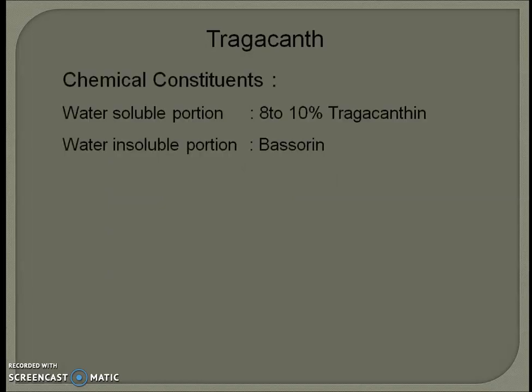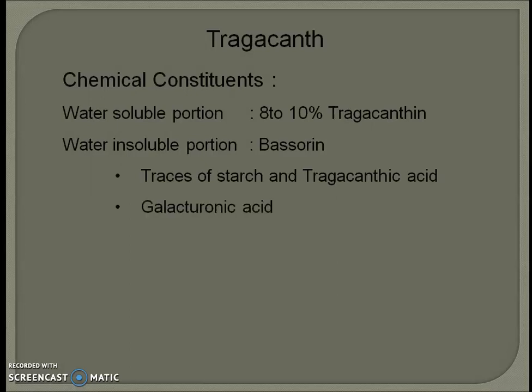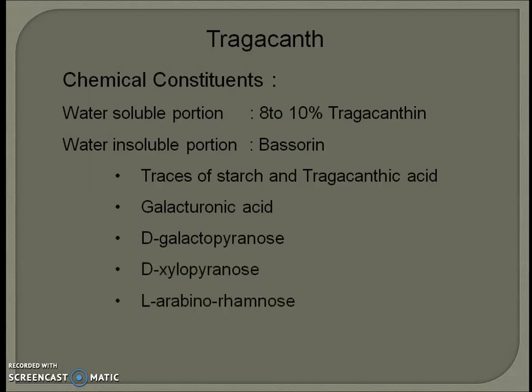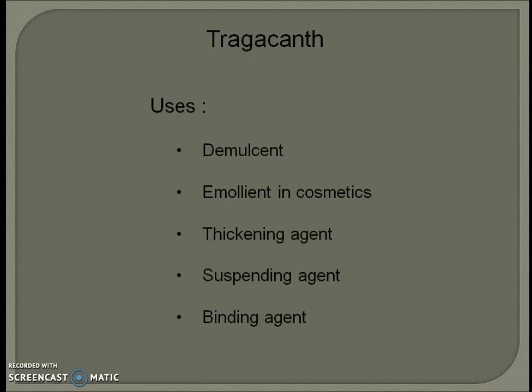Chemical constituent of tragacanth: water soluble portion 8 to 10% is tragacanthin and insoluble portion is known as bassorin. Traces of starch and tragacanthic acid are there. Galacturonic acid, D-galactopyranose, D-xylopyranose, L-arabinose, rhamnose. Uses: it is used as demulcent, emollient, in cosmetics, thickening agent, suspending agent, binding agent.